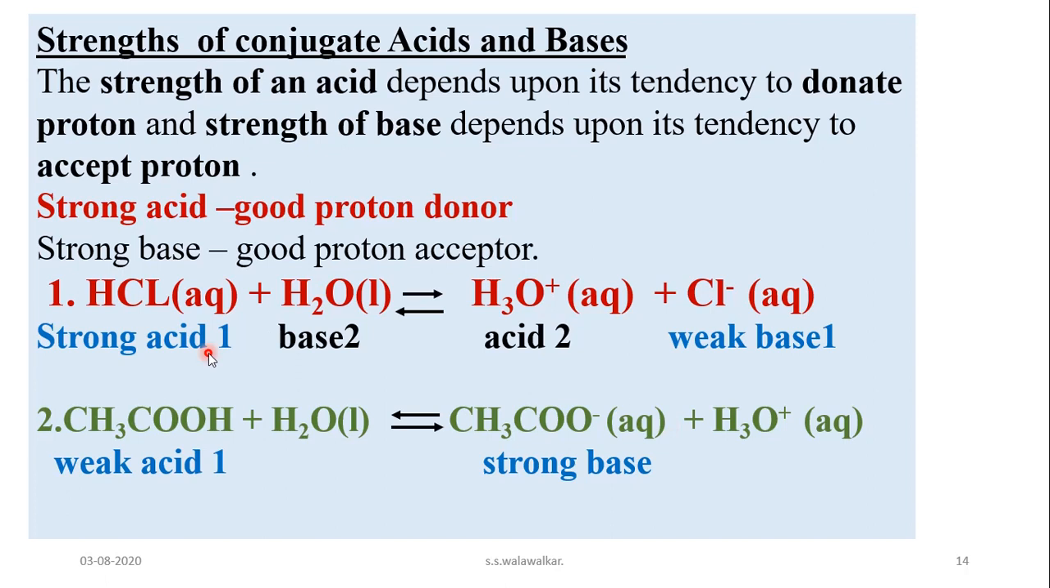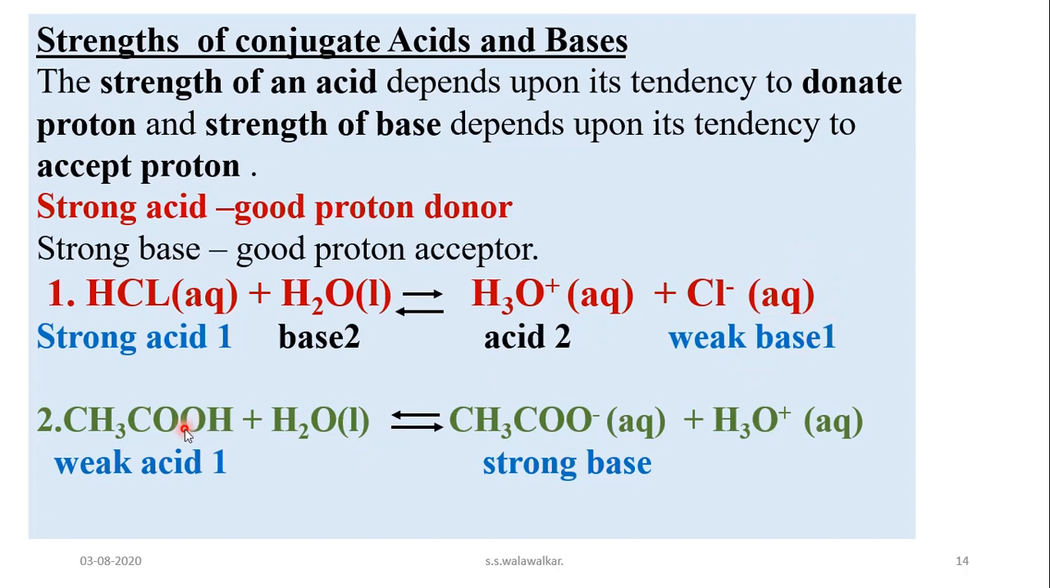Now the strength of conjugate acids and bases. The strength of an acid depends upon its tendency to donate a proton and the strength of a base depends upon its tendency to accept a proton. So strong acids are good proton donors and strong bases are good proton acceptors. So here HCl is a strong acid and its conjugate base is what? Cl, which is a weak base. So every strong acid has a weak conjugate base.